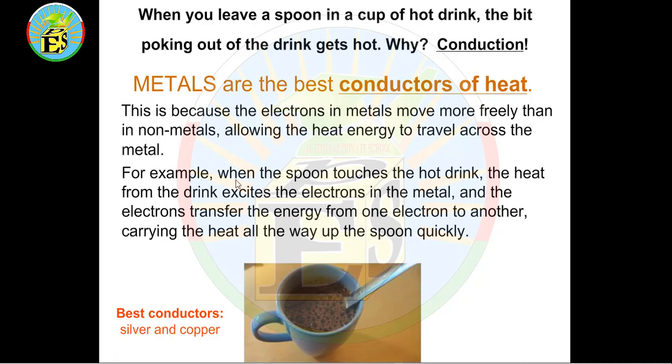For example, when the spoon touches the hot drink, the heat from the drink excites the electrons in the metal, and the electrons transfer the energy from one electron to another, carrying the heat all the way up the spoon quickly. Best conductors: silver and copper.